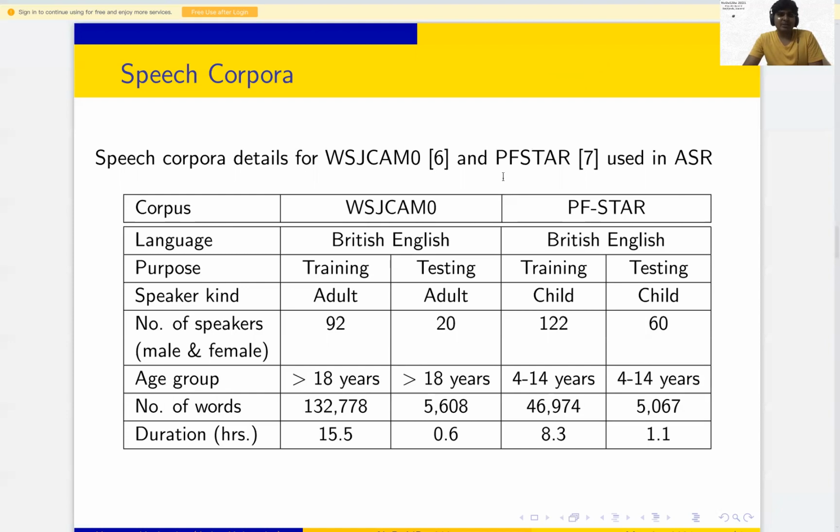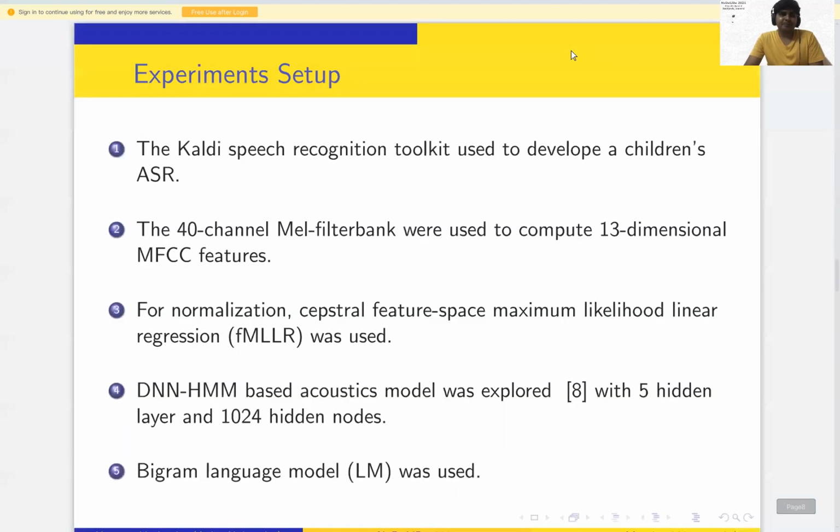WSJ-Chem consists of 92 speakers for training and 20 speakers for testing, and the age group for this data is more than 18 years. The duration is 15.5 hours for training and 0.6 hours for testing. In the case of PF-Star, there are 1 to 2 children for training and 60 for testing. Here we have 8.3 hours of training and 1.1 hours of testing data. So this is the data description we have used in our experiments.